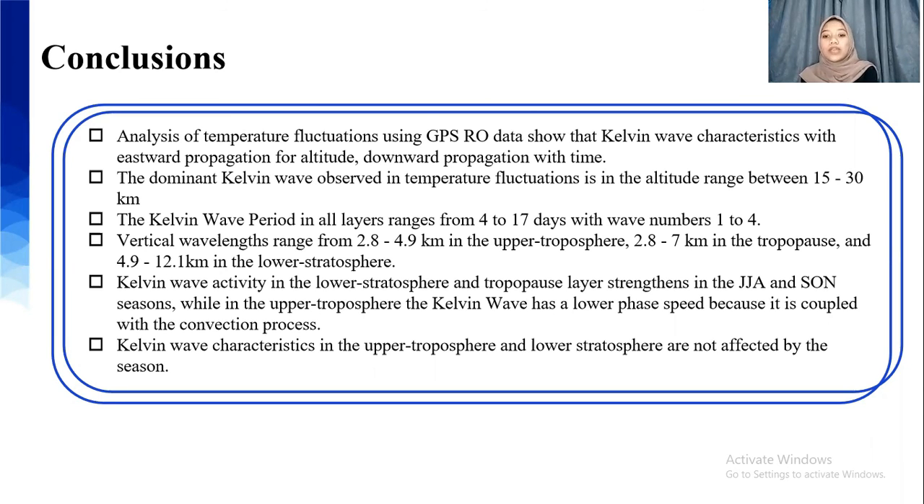Then the Kelvin wave activity in the lower stratosphere and tropopause layer strengthened in the JJA and SON seasons, while in the upper troposphere the Kelvin wave has a lower phase speed because it is coupled with convection processes. And the last is that the Kelvin wave characteristics in the upper troposphere and lower stratosphere are not affected by the season. I think that's all for my presentation.